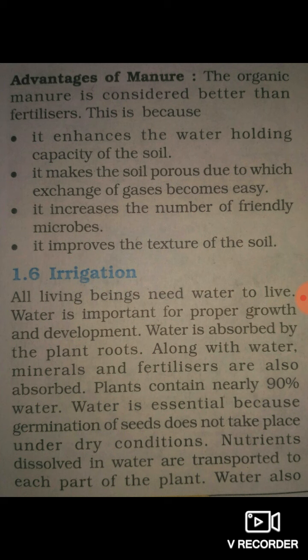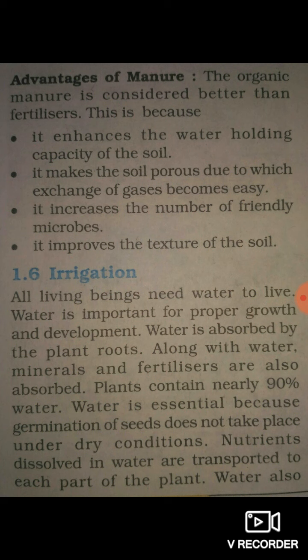The organic manure is considered better than fertilizer. This is because it enhances the water holding capacity of the soil. It makes the soil porous, due to which exchange of gases becomes easy. It increases the number of friendly microbes. It improves the texture of the soil.